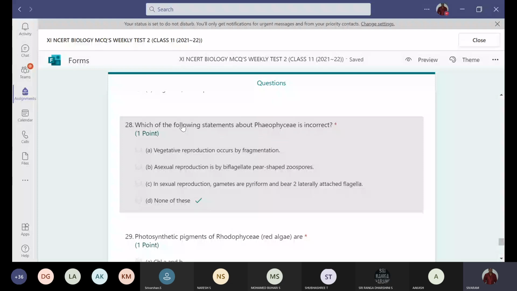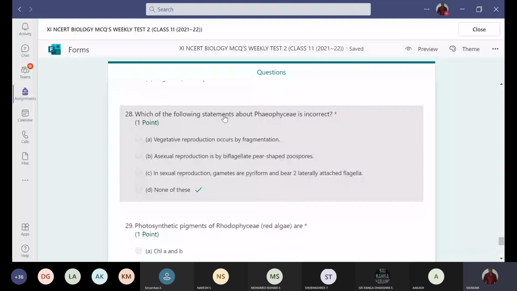Reproduction is by biflagellate pear-shaped zoospores. Yes, the spores are zoospores and they possess two flagella. And next, reproductive gametes are pyriform and bear two laterally attached flagella. Yes. So all the three statements, A, B, C are correct. So the wrong statement is none of these, option D. And next, 29th question.